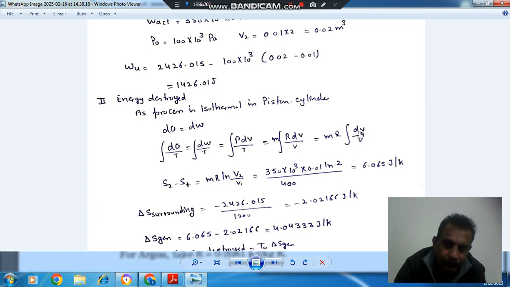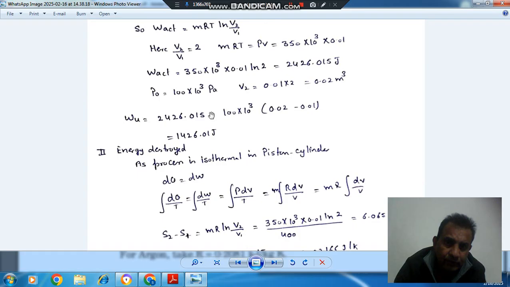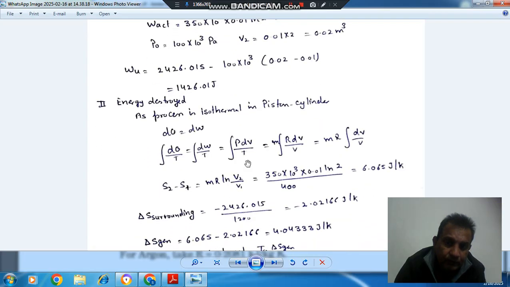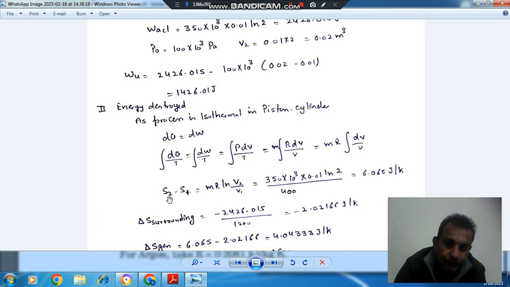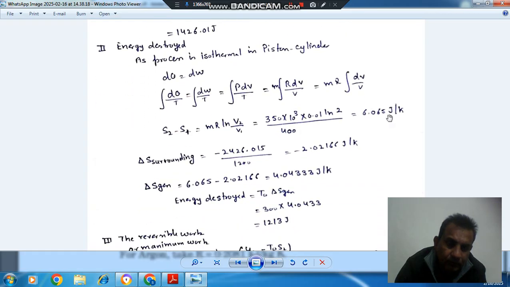Its solution is mR ln V2 by V1. And the work done we have obtained is mRT ln V2 by V1. So this is almost the same, but with an extra T there. If we divide this quantity by T, then we get this quantity. So this quantity is your 2426.015, and temperature is 400 for argon. So the change in entropy of argon comes as 6.065 joule per Kelvin.